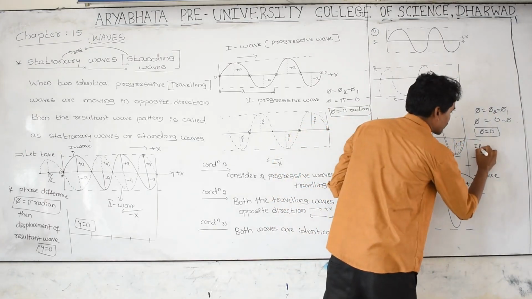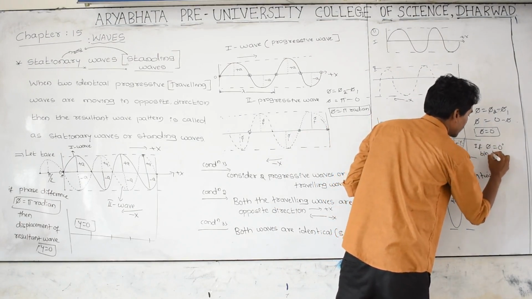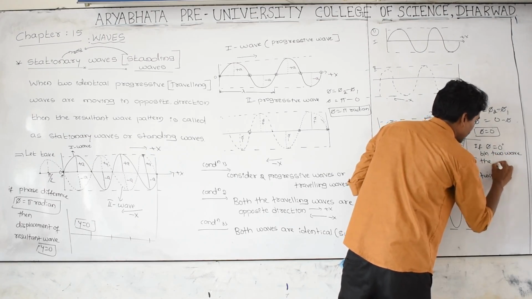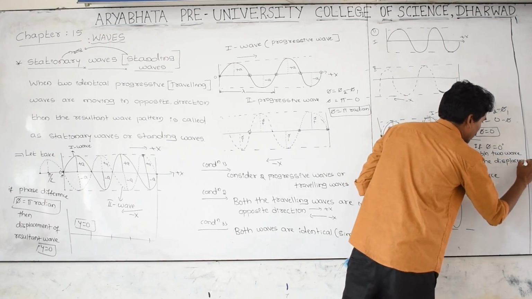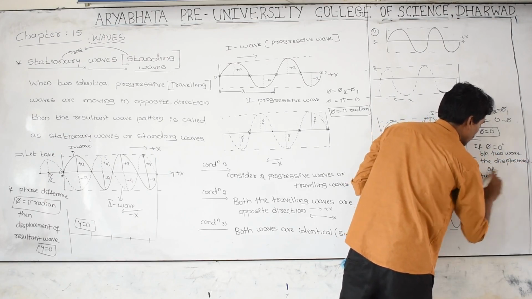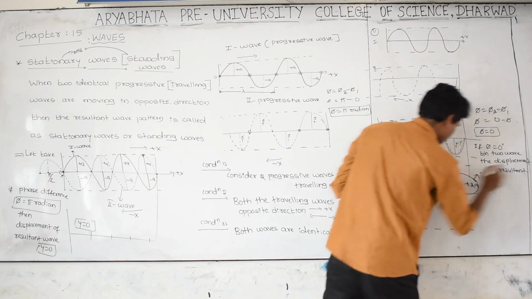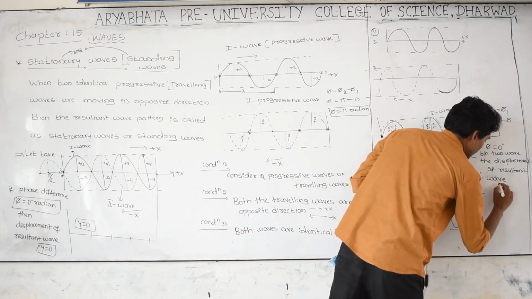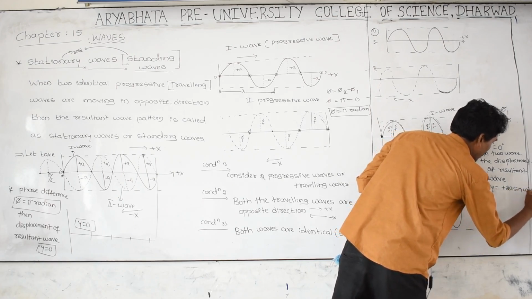If delta phi is equal to 0 degrees between these two waves, then the displacement of the resultant wave, this is the resultant wave, that is y equal to plus 2a sin of omega t minus kx.